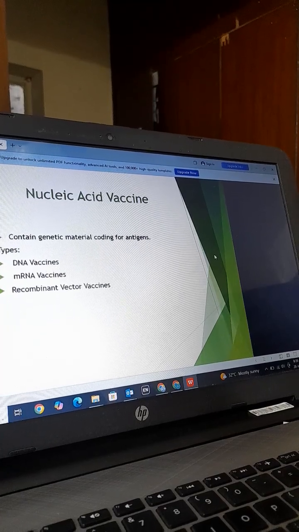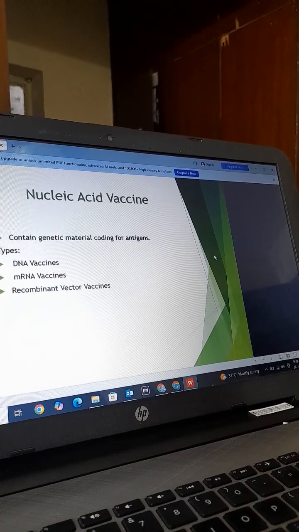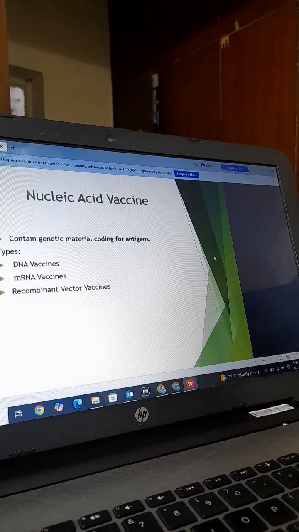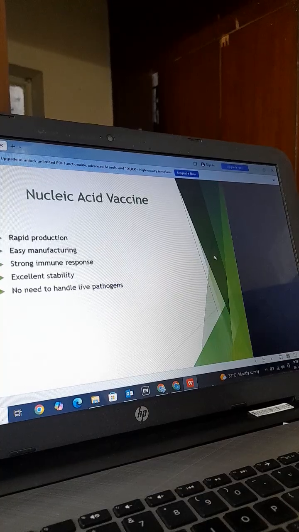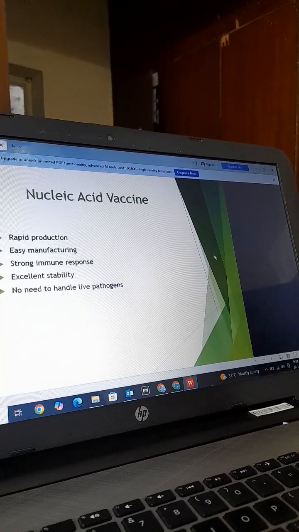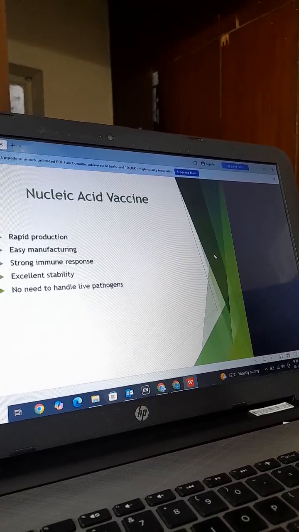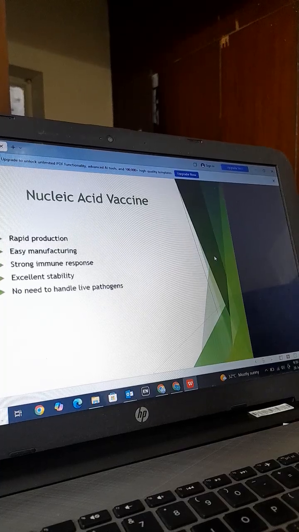Nucleic acid vaccines contain genetic material coding for antigens. Types: DNA vaccines, messenger RNA vaccines, recombinant vector vaccines. They offer rapid production, easy manufacturing, strong immune response, excellent stability, and no need to handle live pathogens.